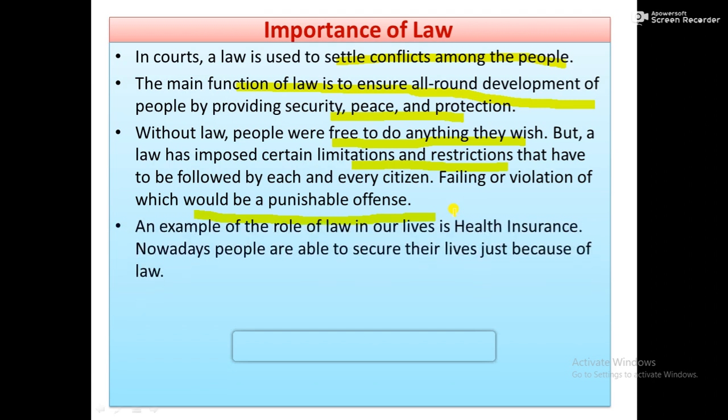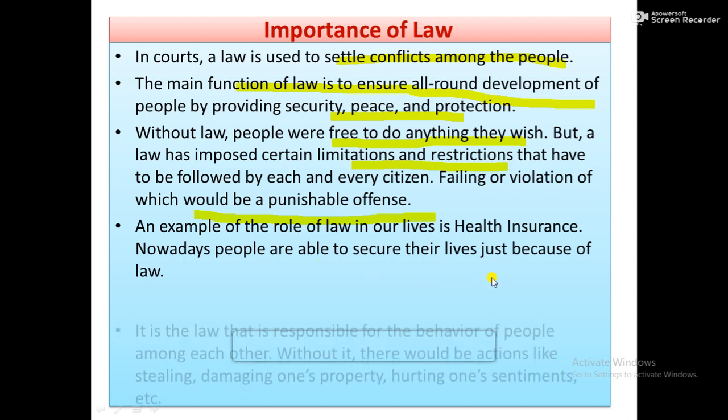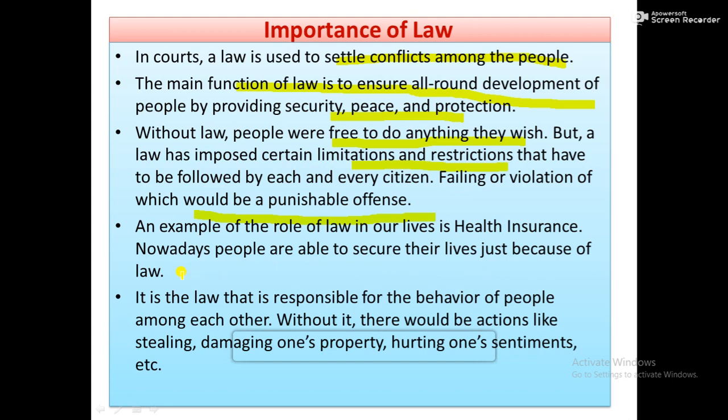An example of the role of law in our lives is health insurance. Nowadays, people are able to secure their lives just because of law. It gives insurance also. It is the law that is responsible for the behavior of people among each other. Without it, there would be actions like stealing, damaging one's property, hurting one's sentiments.